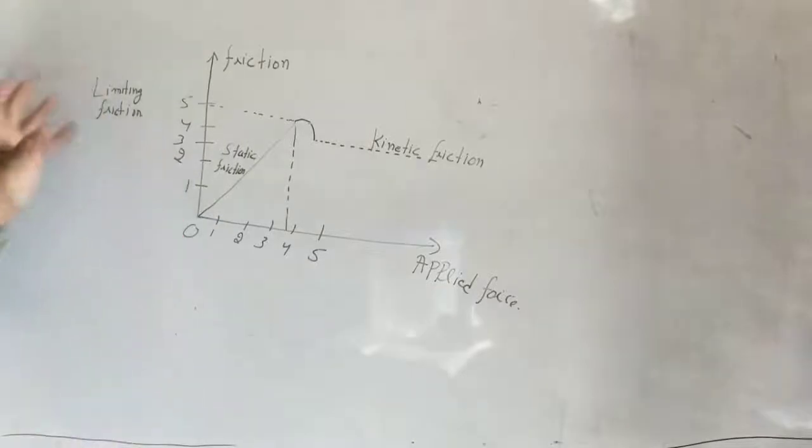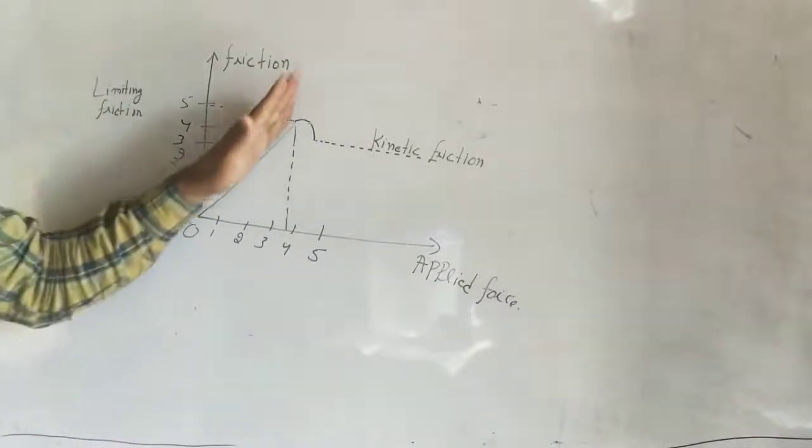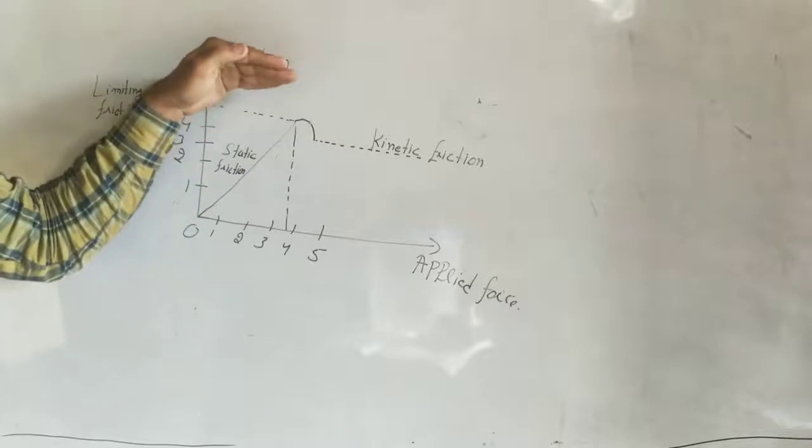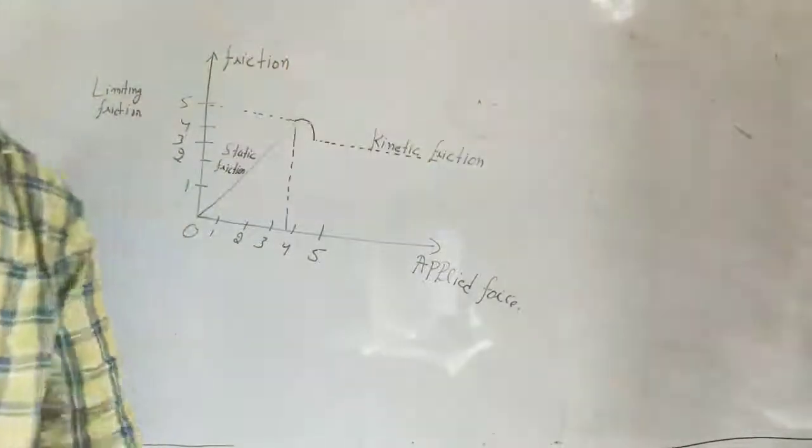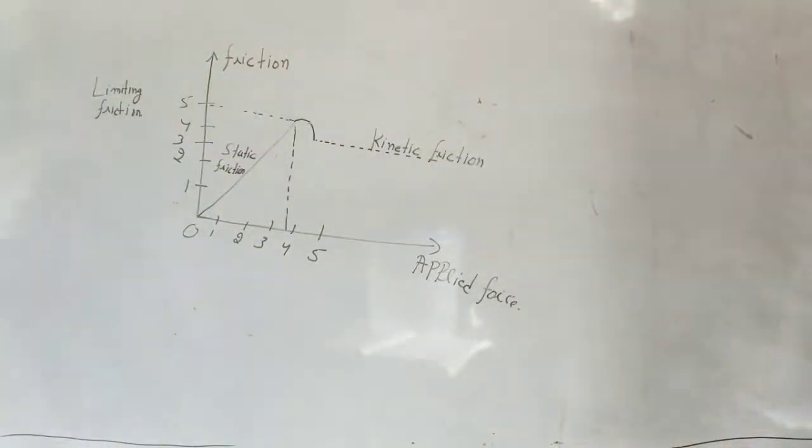So this is the graph. बढ़ती है, एक मैक्सिमम हो जाती है, फिर कम हो जाती है. So this is static friction, auto adjusting, limiting friction, then kinetic friction.